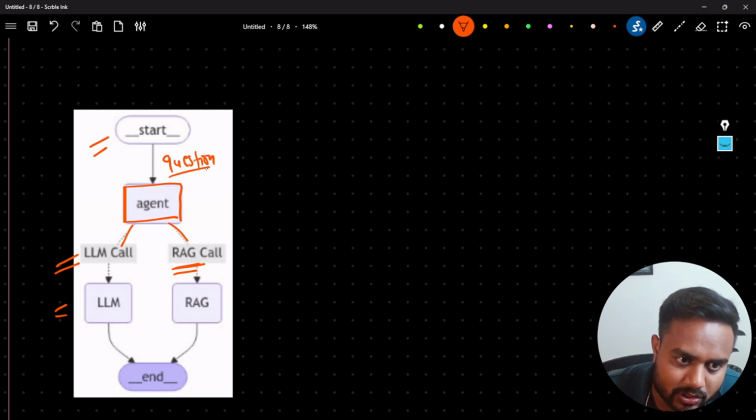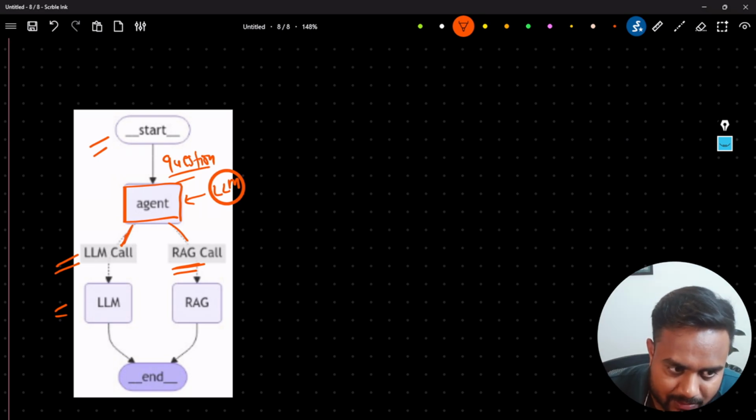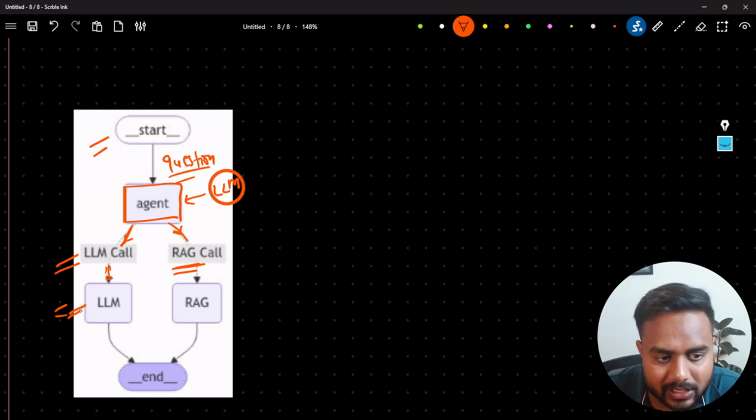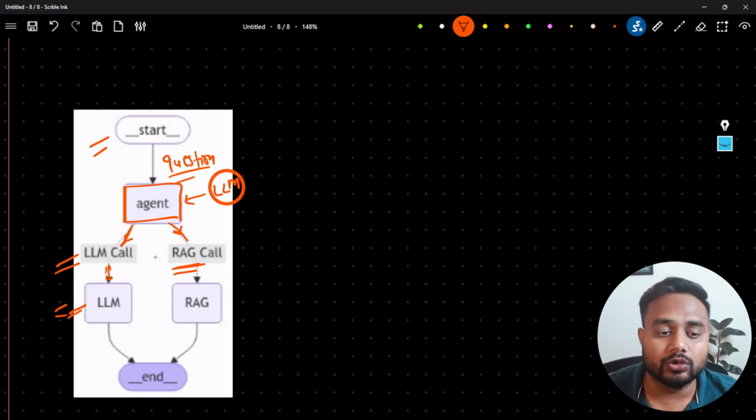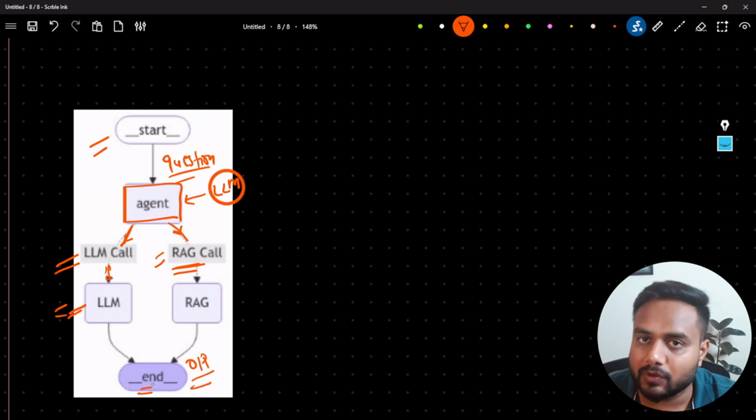Now here I have written some sort of logic, and here I'm calling some LLM, and based on this particular LLM and this particular question, I'm going to decide whether I have to go through with a simple LLM call, or I need to go through with the RAG call. If I'm going through with a simple LLM call, I will generate the output from the LLM. If I'm going through with the RAG call, I will follow the complete RAG pipeline, and then I will give the final output. This is representing the final output. I hope this workflow is clear to all of you.